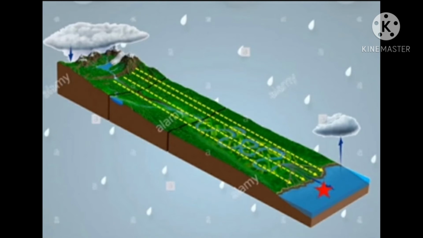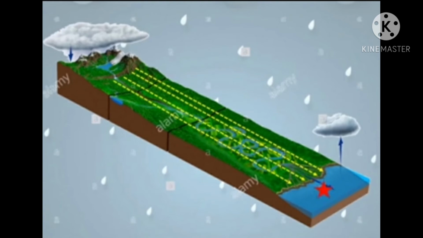Seeping means it gets into the ground. Even under the ground, it flows from a higher level to a lower level, from upside to downside. This groundwater comes out of the ground in some places, and this we call a spring.